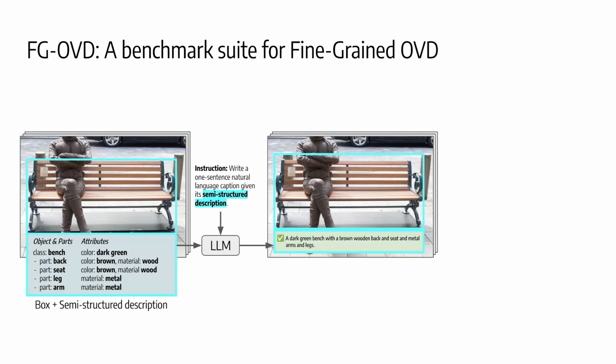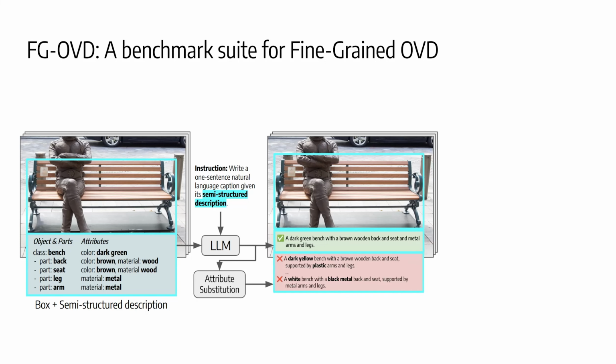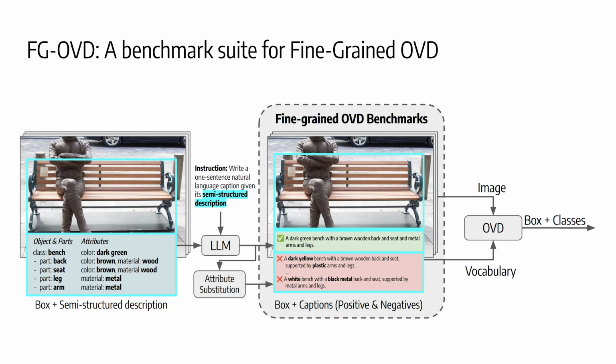We began with the correct caption, called the positive caption. Then, we created alternative captions by changing specific attributes with incorrect ones. We call these negative captions. We use this set of captions as input vocabulary for detectors. Models need to locate objects based on these complex descriptions and accurately identify their attributes.